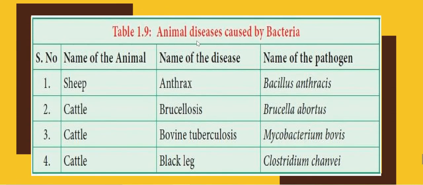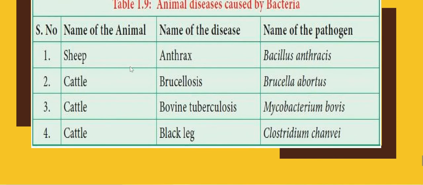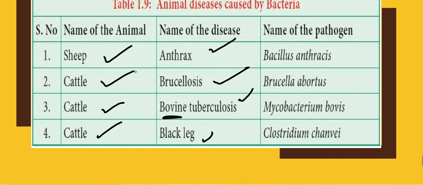Now, animal diseases caused by bacteria, sometimes it's also part of animal husbandry. In sheep we have anthrax. In cattle, brucellosis, and the bovine term is used for cattle, and black leg. Then the names of the pathogens: Bacillus anthracis, Brucella abortus, Mycobacterium bovis for bovine, and Clostridium chauvoei. So note down this.